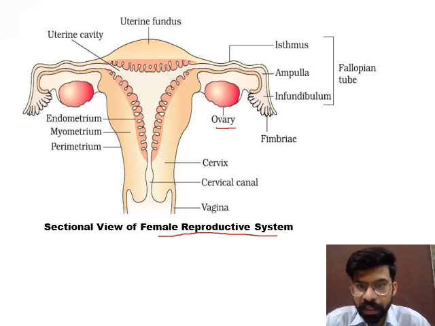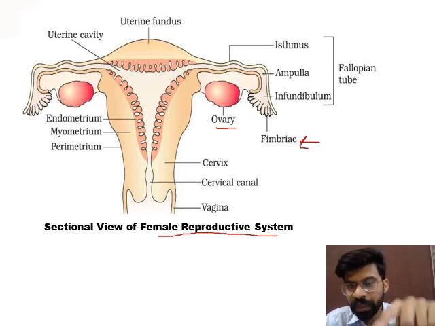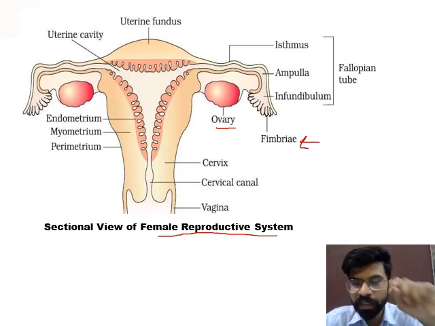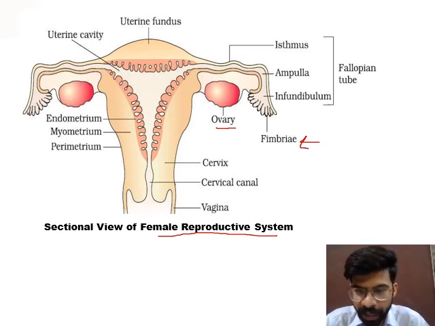Then ovaries are connected with the fallopian tube. The fallopian tube contains fimbriae. Fimbriae are finger-like projections which are required to collect the egg from the ovary. It will collect the egg from the ovary.